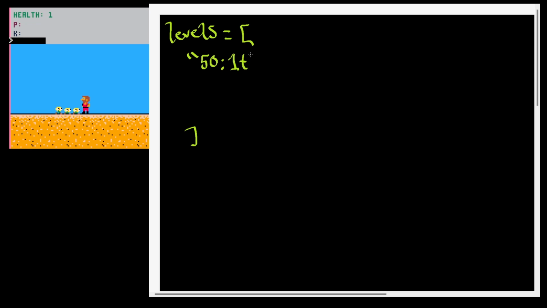And then we might have some other delimiter, I guess we just keep using colon. We'll say at meter 100, we want to spawn two trees and one flower. So we would write 100, and then our delimiter and two trees and one flower. And we just go on and on like this, and we just define where the baddies appear in a list like that. We may also include some information here about the boss or about some other aspects of it.